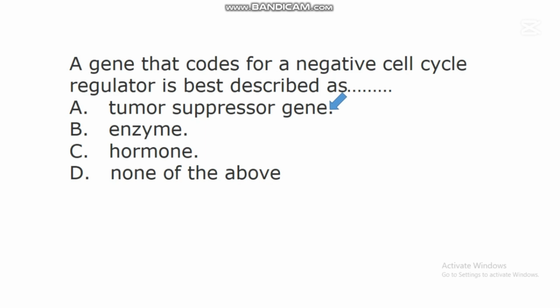Tumor suppressor gene is a gene that codes for a negative cell cycle regulator in an individual. This gene ensures that there is no uncontrollable cell division that will lead to development of cancer in a human being. So this gene suppresses cancer cell growth in an organism. So that's why it is called tumor suppressor gene.